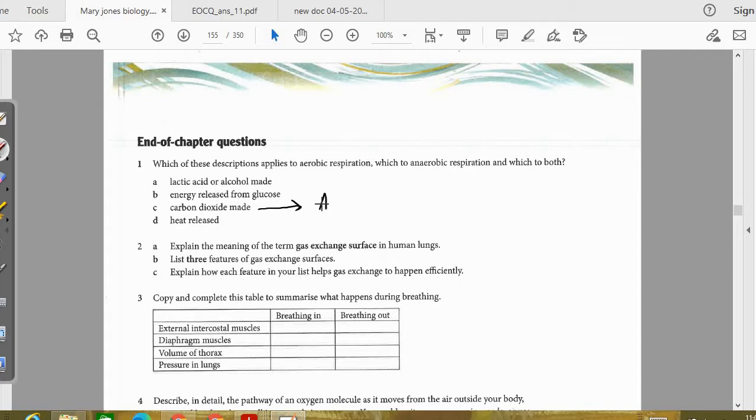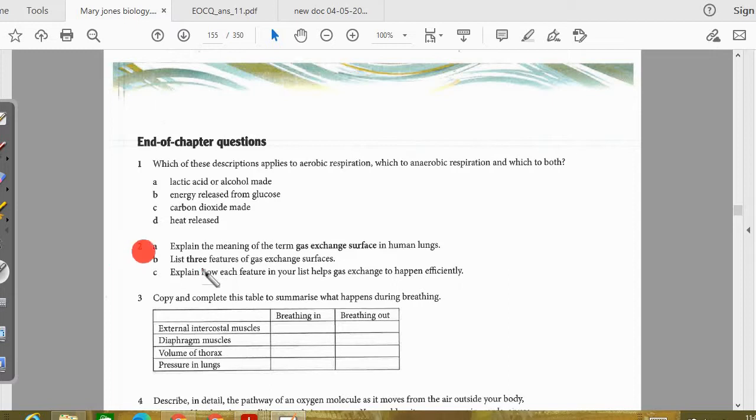So here you can write aerobic in humans and anaerobic in yeast. That's for C1. The next one we have is heat release. Of course, heat will be released in both aerobic and anaerobic. Whenever there is a breakdown of some molecules, heat will be released. So heat release will be in both aerobic and anaerobic.